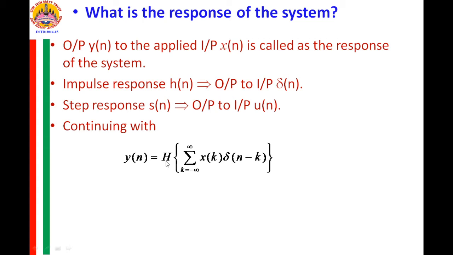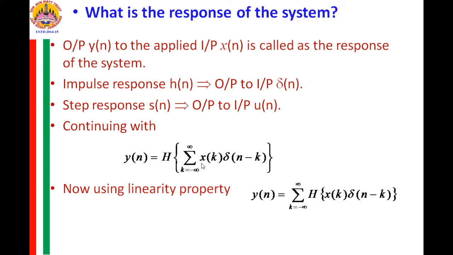So, this operator h we can operate on every product term also. So, we can rewrite this expression as y of n is equal to summation k from minus infinity to plus infinity operator h on the product term, that is x of k into delta of n minus k.